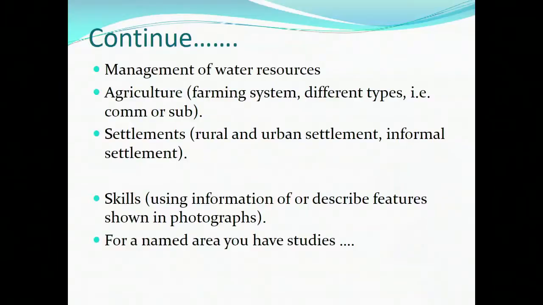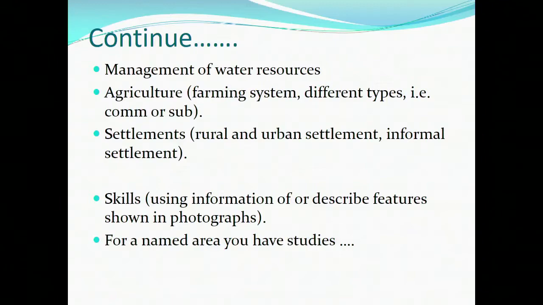At the same time, with the different farming systems, when you find one in a photograph or a picture, make sure that you are able to identify whether the farmer is farming for commercial purposes or for subsistence purposes. Then we look at settlement.